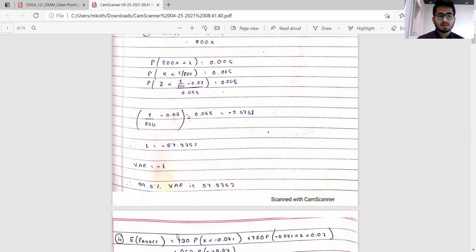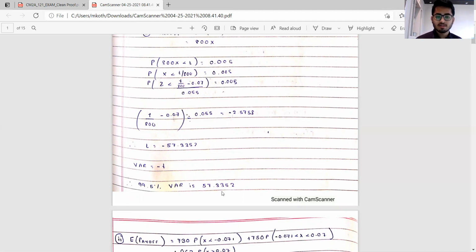And we know that VAR is nothing but minus t. So the 99.5% VAR is 57.3352. One important thing is there's another way to represent the answer where you can state that the 99.5% VAR is actually 800 minus 57.3352, which comes out to be basically 742.6648. So the chance of the amount of money being less than 742.6648 after 1 year is less than 0.5%. So that is another way to frame it.